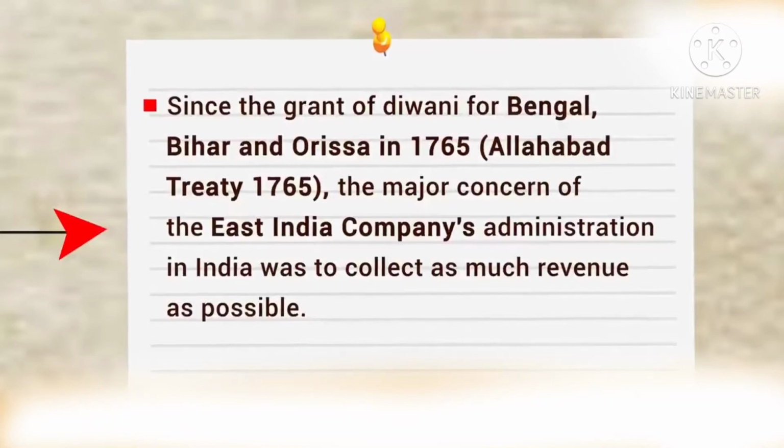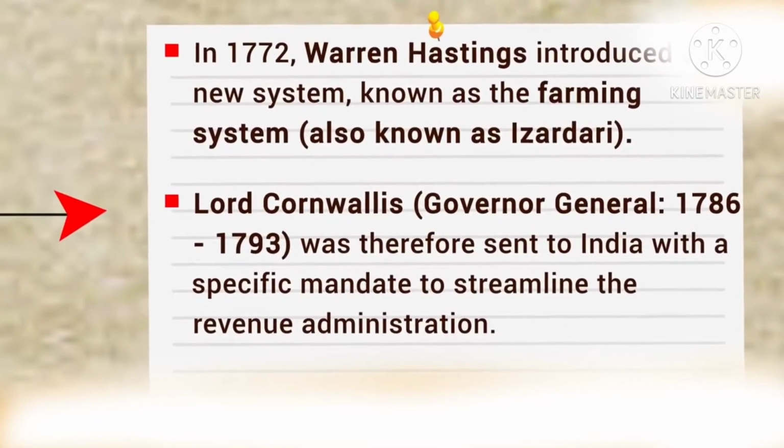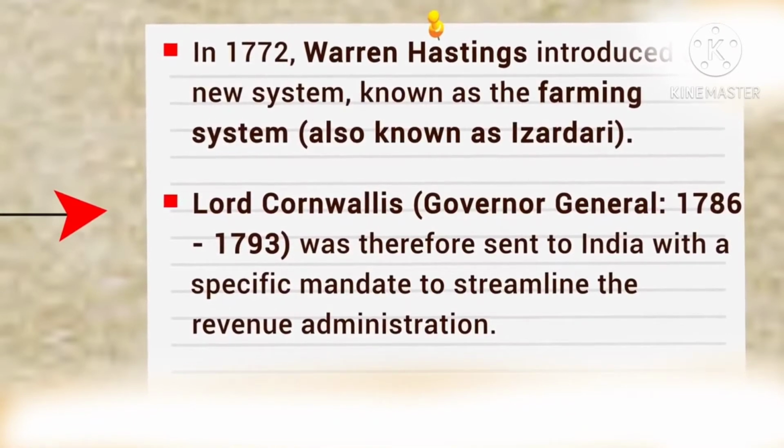Kids, before getting into the topic of land revenue policy, why had it happened? It happened because the grant of Diwani for Bengal, Bihar and Orissa was given in 1765. The major concern of the East India Company's administration in India was to collect as much revenue as possible. In 1772, Warren Hastings introduced a new system known as the farming system, also known as Izzadari. Cornwallis was therefore sent to India to look after revenue administration.